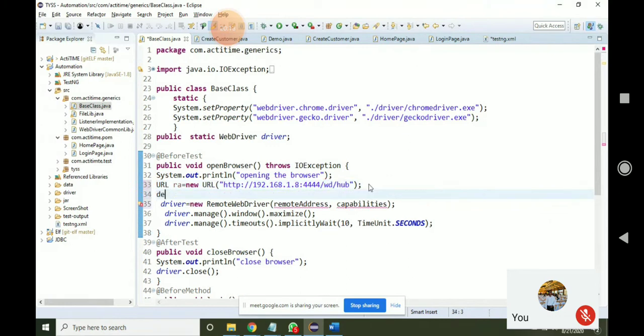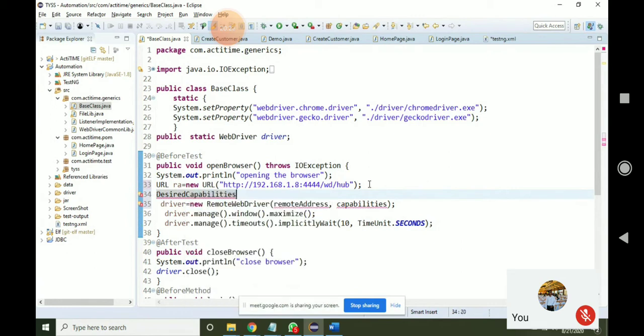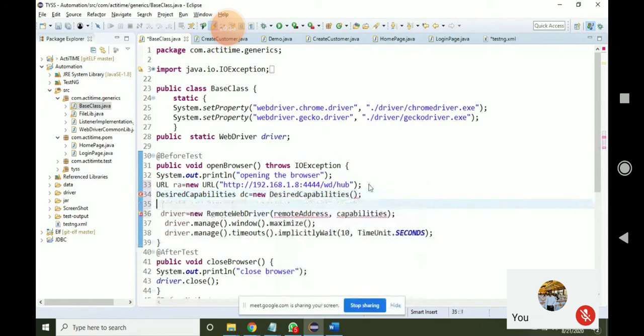And one more thing, you have to use one thing called desired capabilities. Desired capabilities DC equals new desired capabilities. Create an object, then you have to tell which browser you want to run.